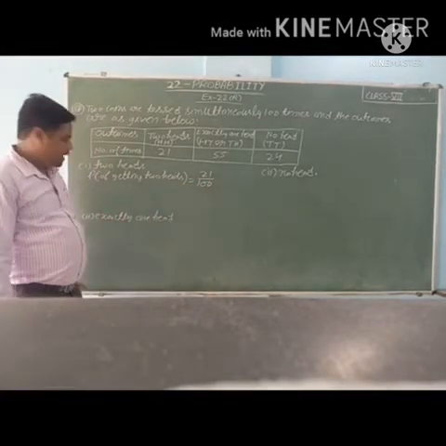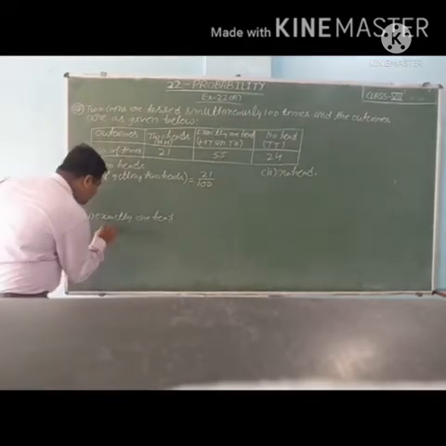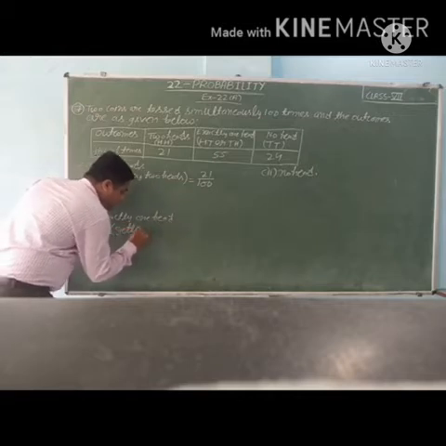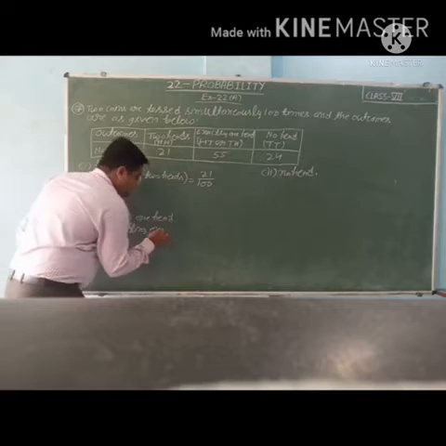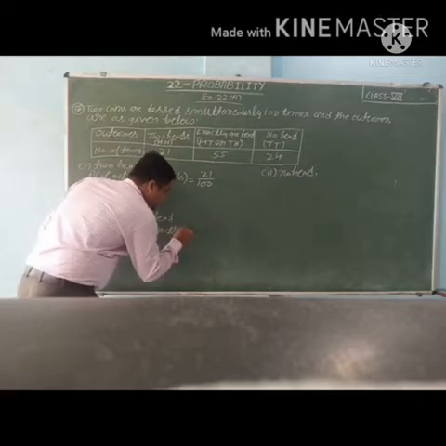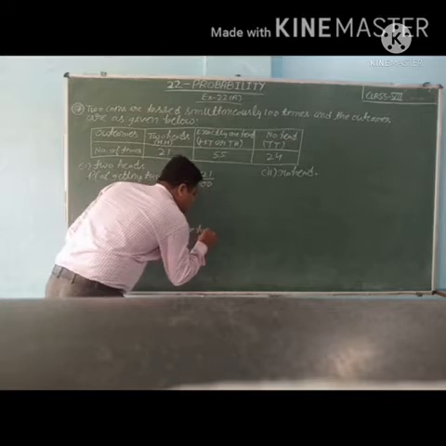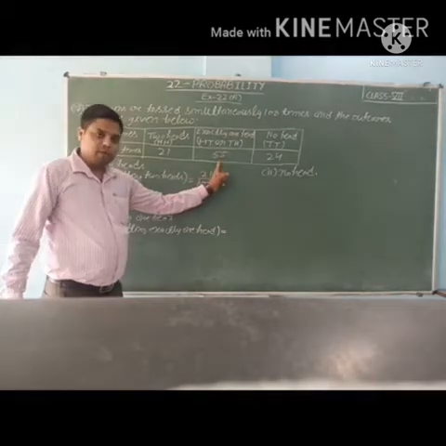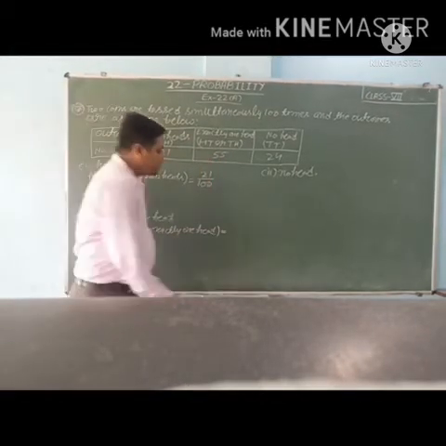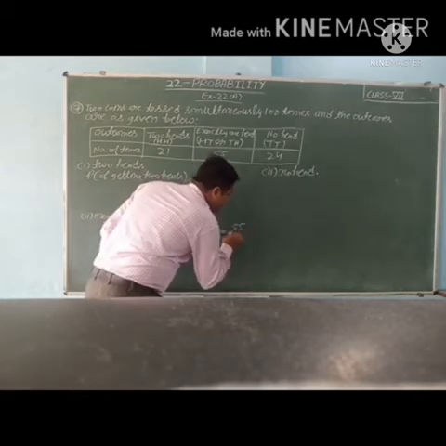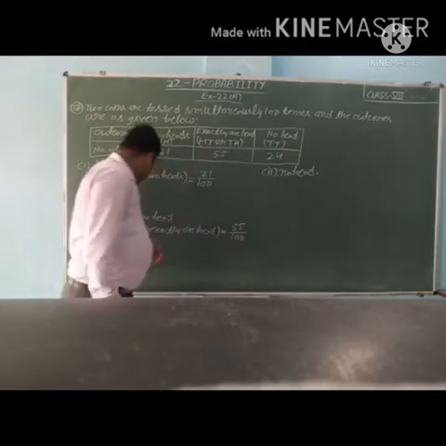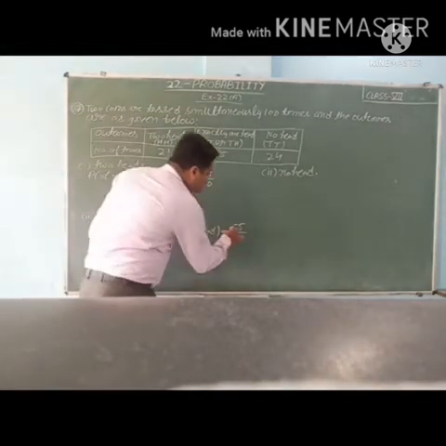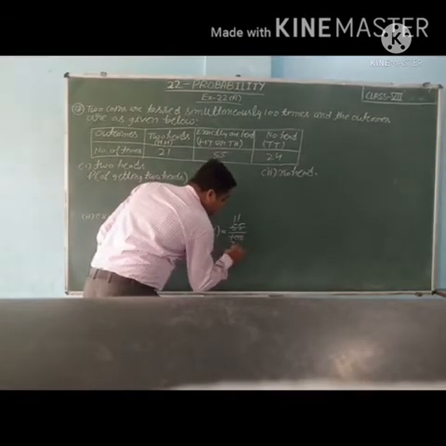Now second part, exactly 1 head. So P getting exactly 1 head is equal to exactly 1 head 55 times. So number of favorable outcomes here is 55 and total number of outcomes is 100. So P getting exactly 1 head is equal to 55 upon 100. So 5 1s are 5, 5 1s are 5, 5 2s are 10, 0.